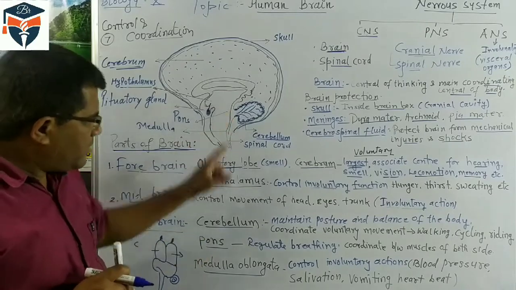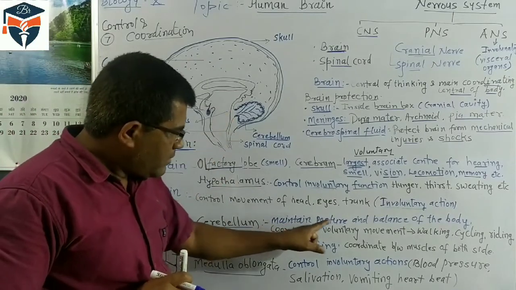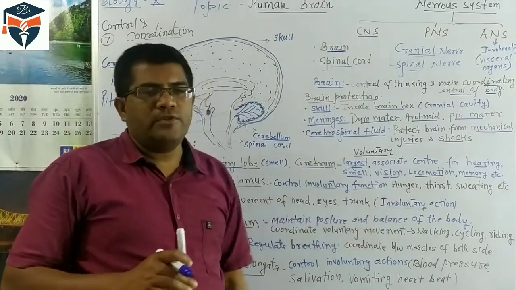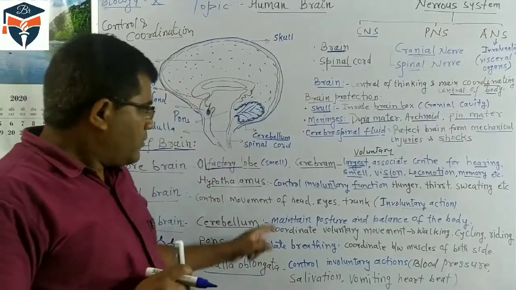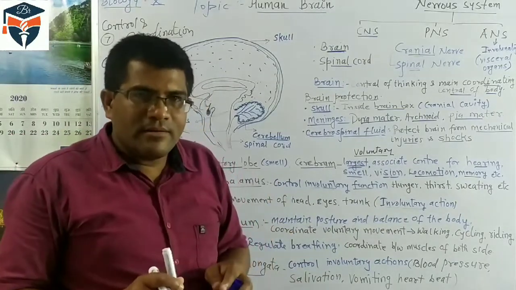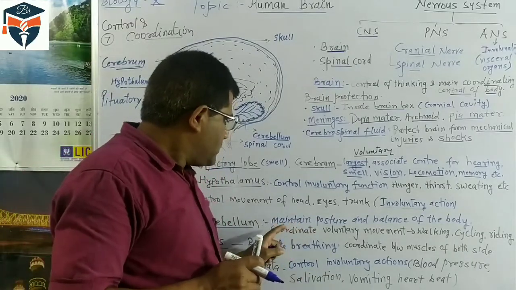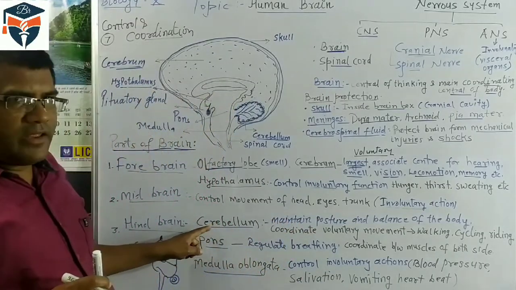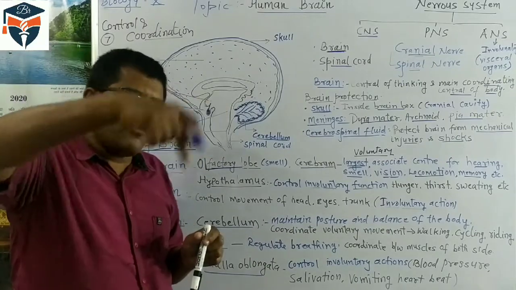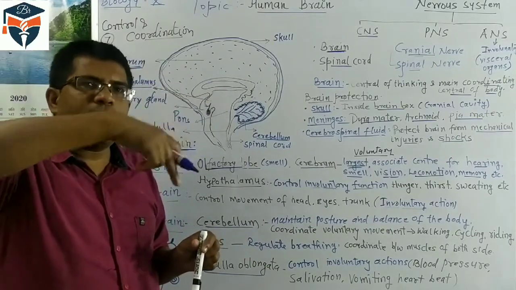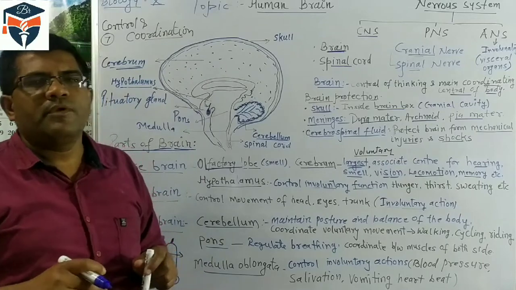This cerebellum maintains the posture and balance of the body. Once we stand erect, our balance is maintained by the cerebellum. If you are turning round continuously, what happens? Our body becomes unbalanced.